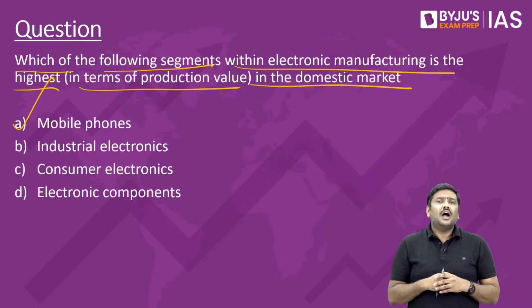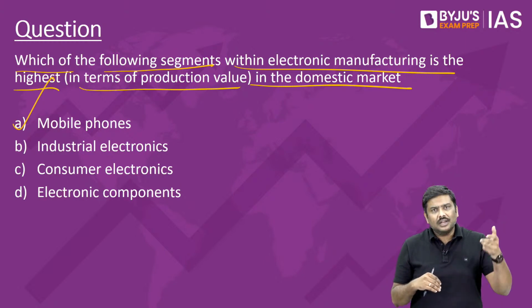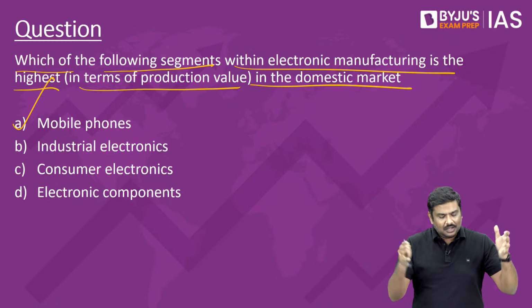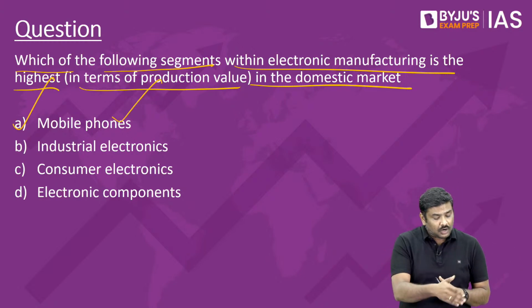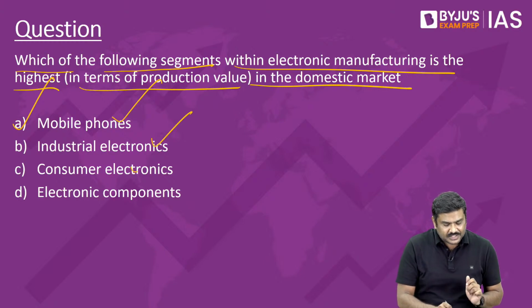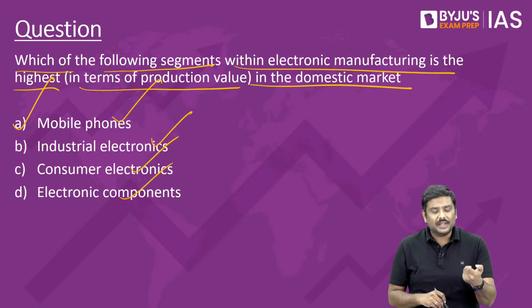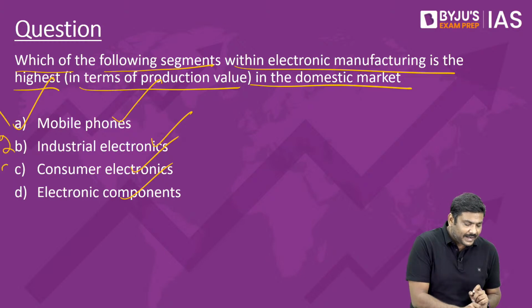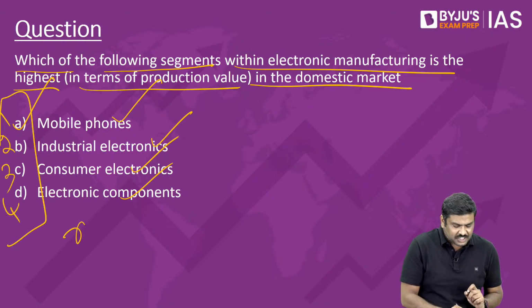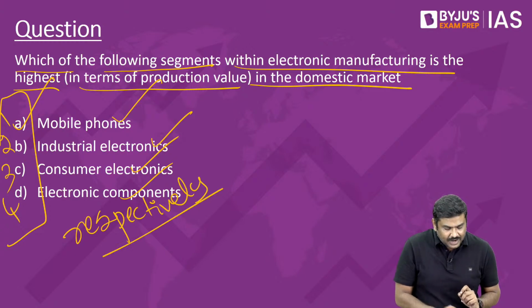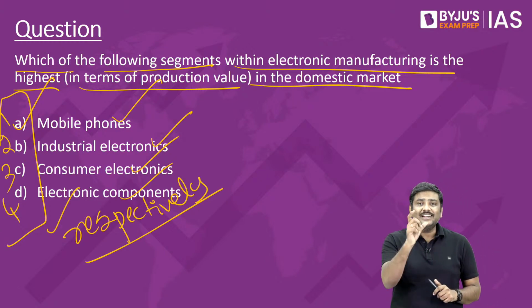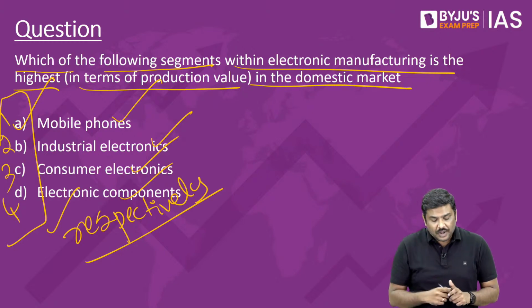Out of this particular $74 billion of electronic production, most of the production actually comes from the mobile phones itself. But what about industrial electronics, consumer electronics or electronic components? These are second, third and fourth position respectively in terms of the value of production in the domestic market.